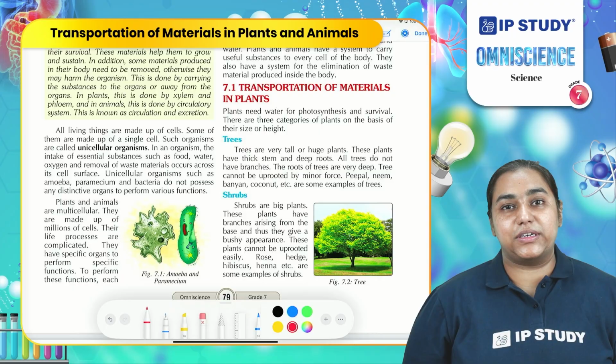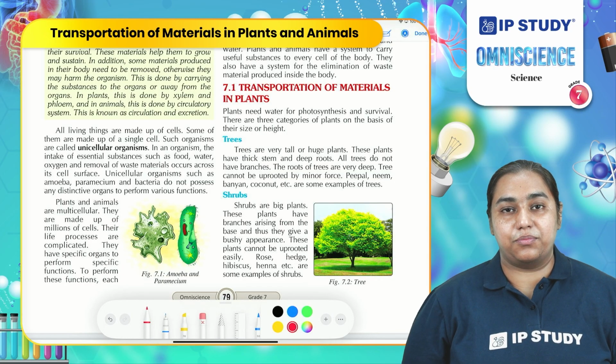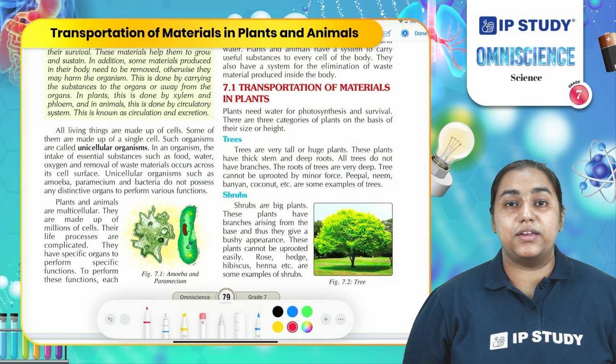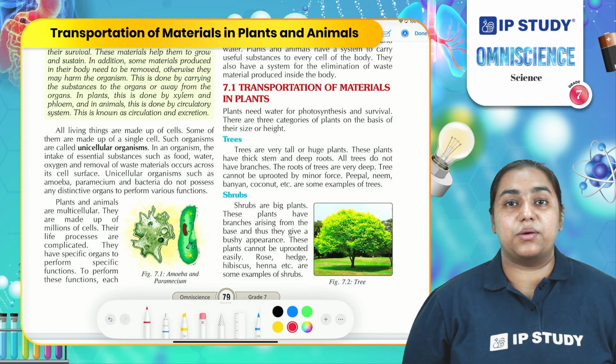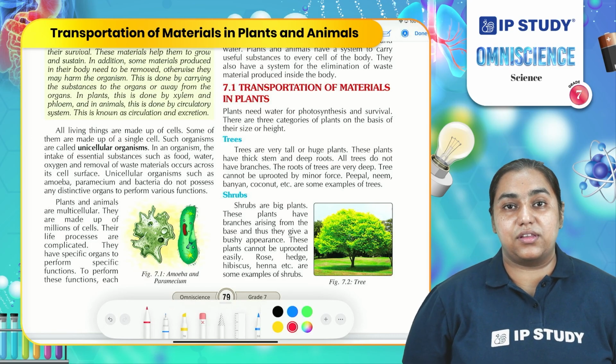So, what are the materials that need to be transported? Materials like oxygen and nutrients need to be transported in the human being. Similarly, there are some materials that need to be expelled from our body. These are the byproducts of various mechanisms occurring in the body. So, that also needs a route to be expelled from the body. All this movement from one place to another, from intake to exhaled, is done via a process known as transportation.